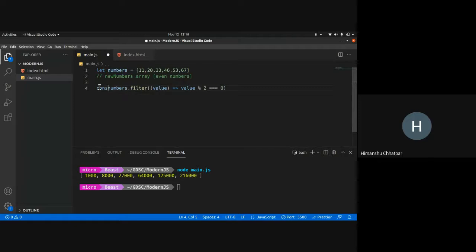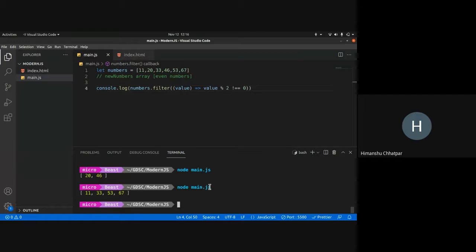So I can console.log this. And we can see, it gave me even numbers. If I want the odd numbers, I can just change this to not equals to, and it gave me all the odd numbers. So this is how filter works.